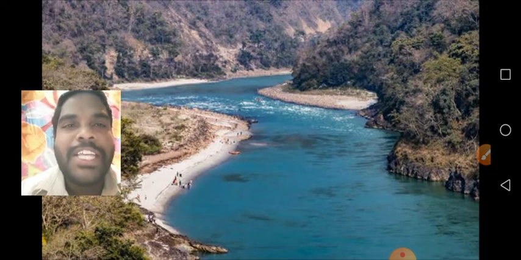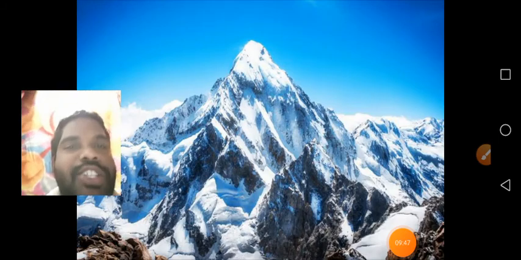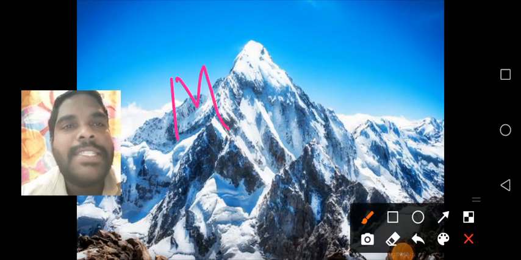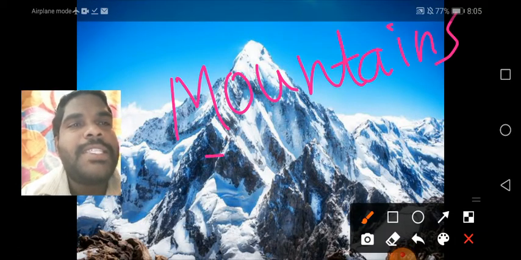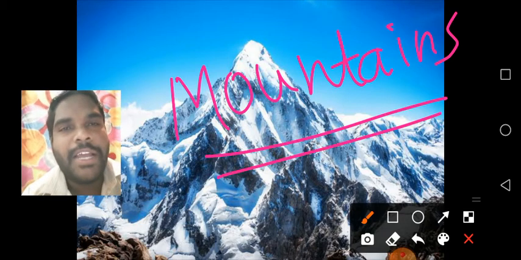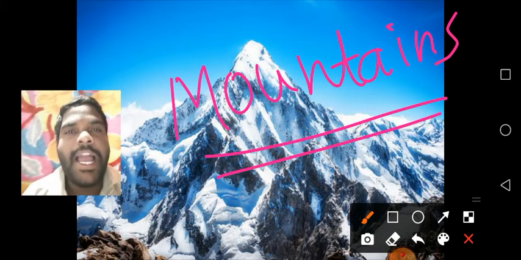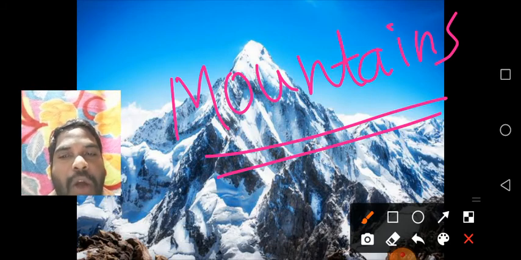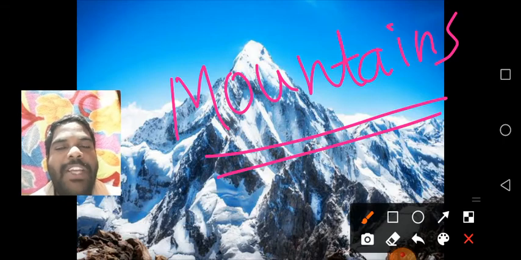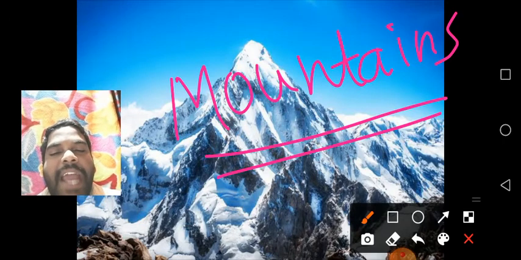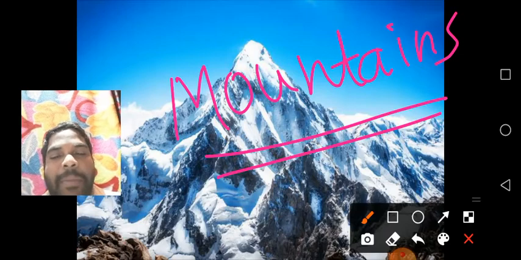The first topic is mountains. Let us start the first topic. See children, the first topic is mountains. You observe the picture. Here I have given the picture. You observe that a mountain is a landform which rises more than 900 meters above the mean sea level.